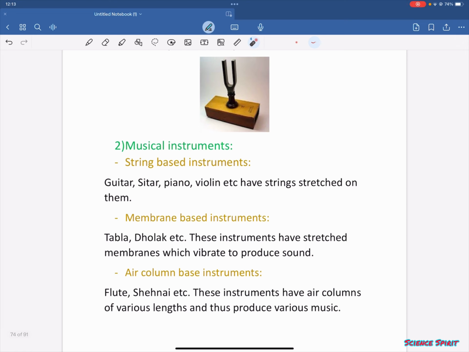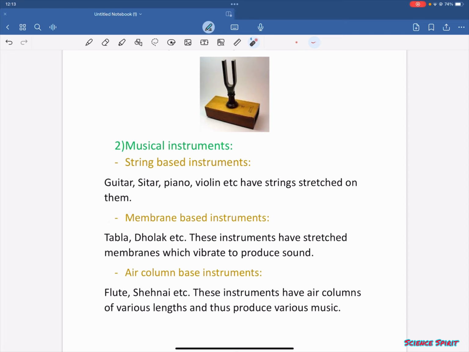Musical instruments. String-based instruments, guitar, sitar, piano, violin, etc., have strings stretched on them. We all have seen a guitar, there are some strings like this, and whenever we strike one of them, they start vibrating and producing a sound.